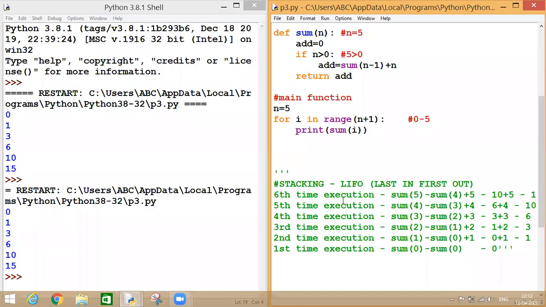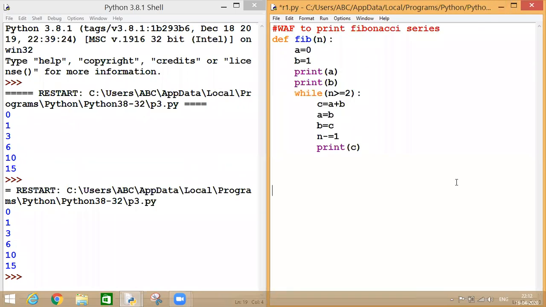So let us take one more example. The next function in the sequence is write a function to print Fibonacci series. Fibonacci series, we all know that we generate the series by adding our two previous numbers. So here two numbers I have already taken as B and A, and the third number I am generating by adding them together.